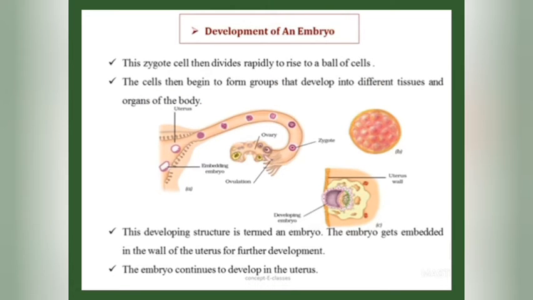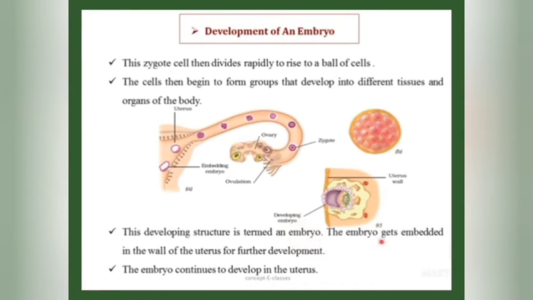So we have studied about this in the previous chapter. That is, the cell is a basic structural unit of an organism. A group of cells together form tissues, then the tissues form organs, and organs then form an organism. Similarly, here the group of cells together form tissues, and the tissues form organs of the body. This developing structure is termed an embryo.